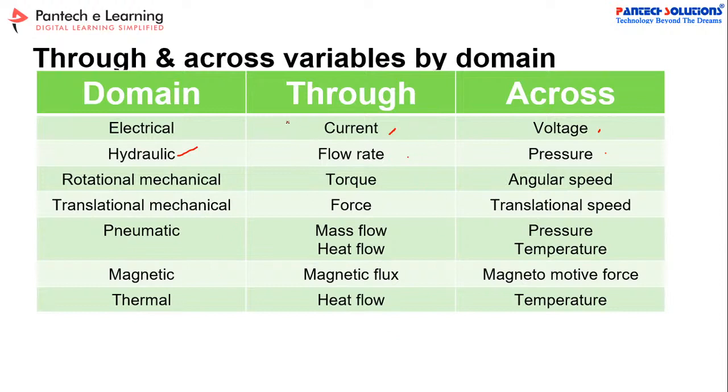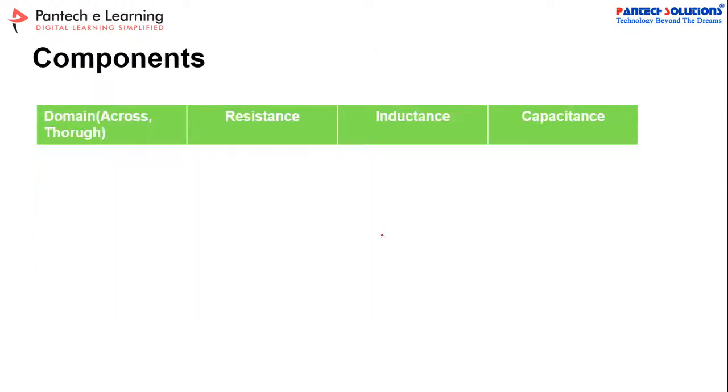You can easily understand this in the electrical system. Suppose you are an electrical engineer: the current is through the wire, and the voltage is the difference between the two points, right? Similarly, you can equate all these parameters for the various domain systems. Now we have to identify the components.